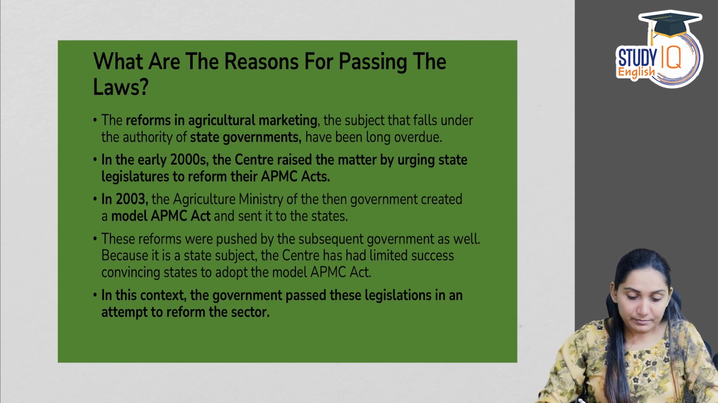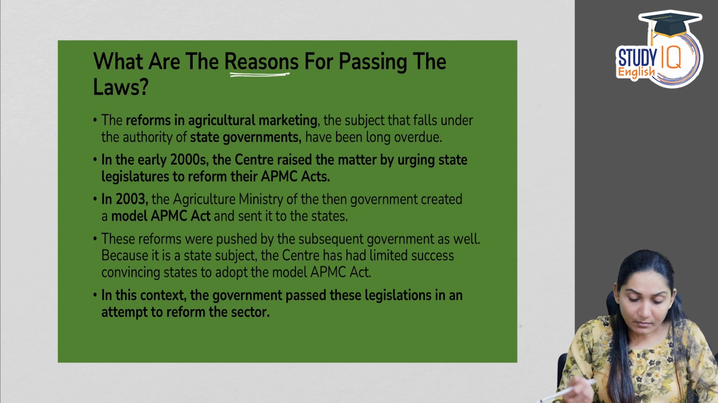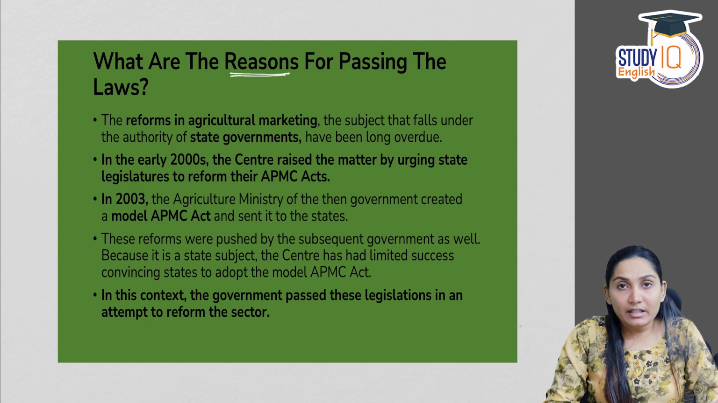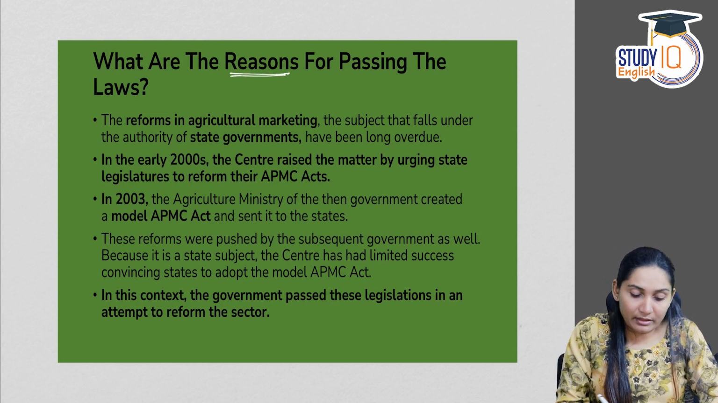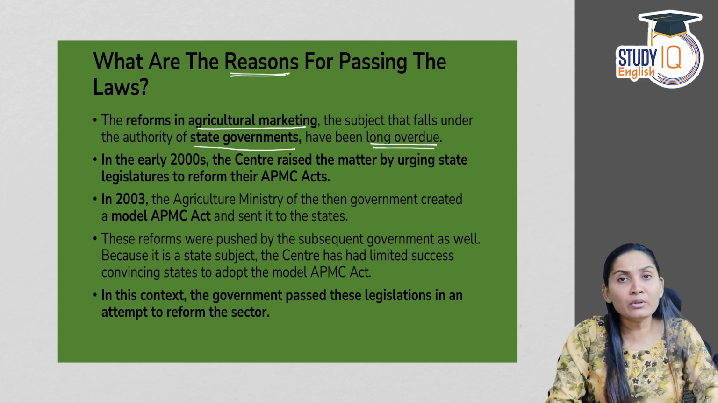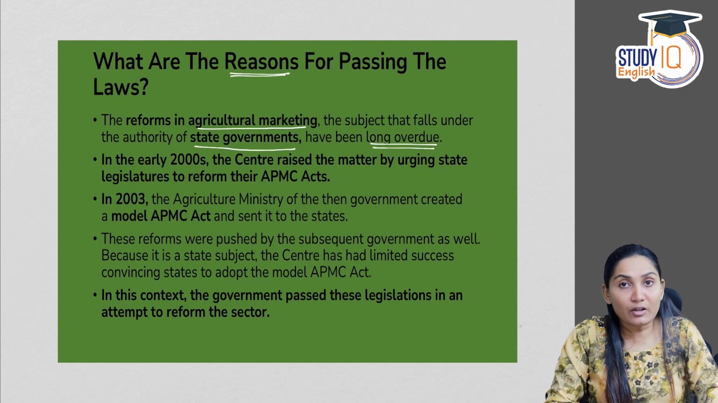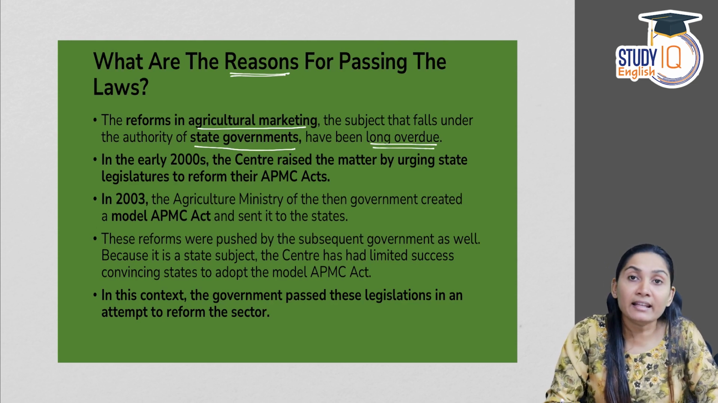Now, what are the reasons for passing the law, or what was the intention behind these laws? The reforms in agricultural marketing, the subject that falls under the authority of state governments, have been long overdue. We know that agriculture and agricultural marketing come under the state list. Under the constitution, we have three lists, namely the union list, the state list and the concurrent list.